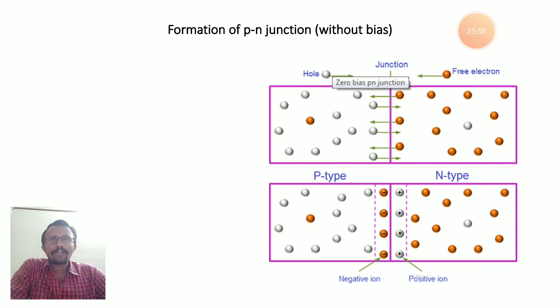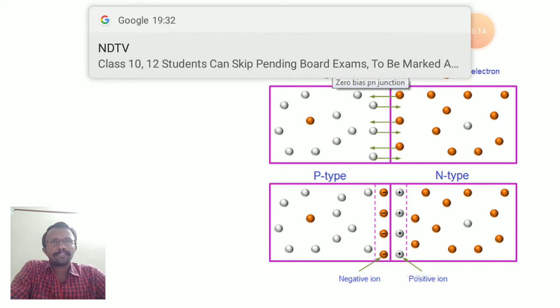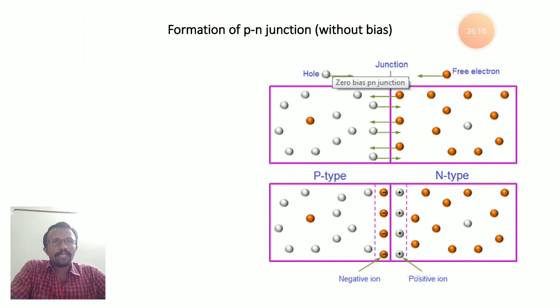Where is the low concentration region? The electron concentration is low in p-type. So the electrons in n-type start moving from n-type to p-type. Why? Because in p-type the electron concentration is low. In this way the electrons are attracted by holes on the p side.